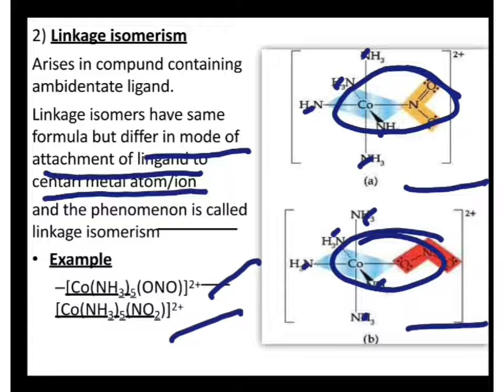When you write the IUPAC name, for the ligand you will write nitrito-O here, and nitrito-N here. That is nothing but linkage isomerism. It's seen in compounds which have an ambidentate ligand. In this type of isomerism, the bonding is different.